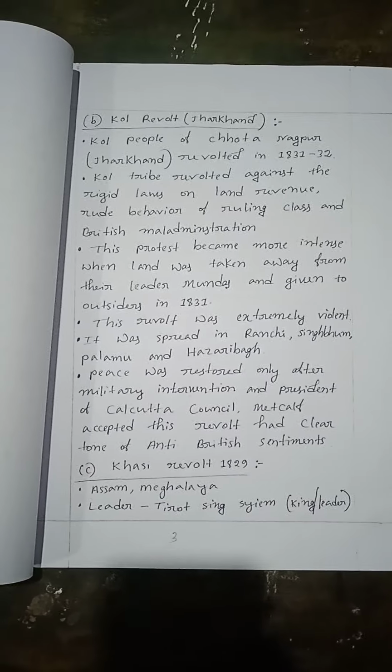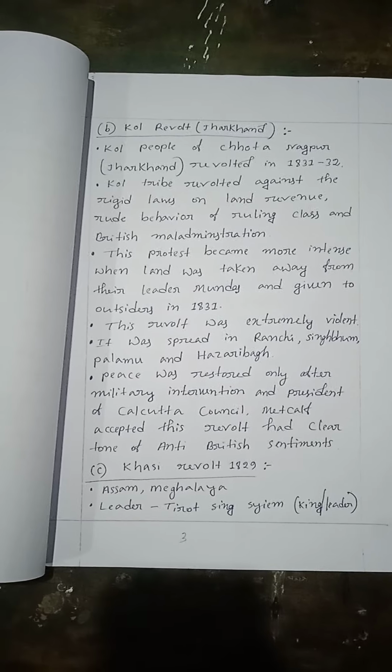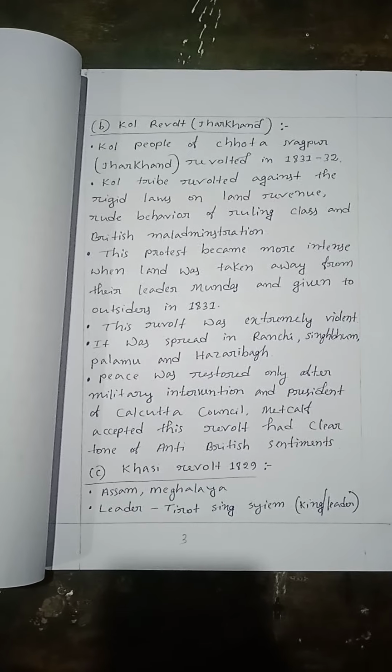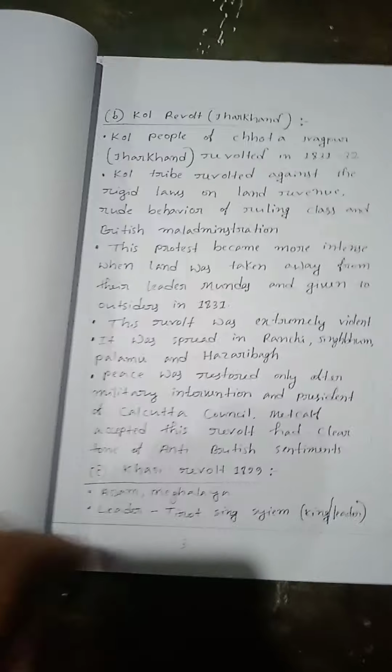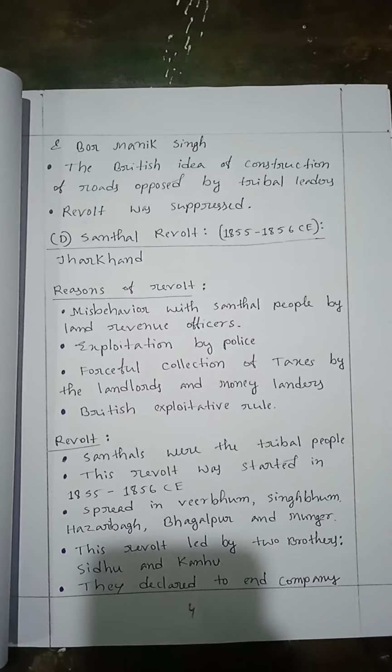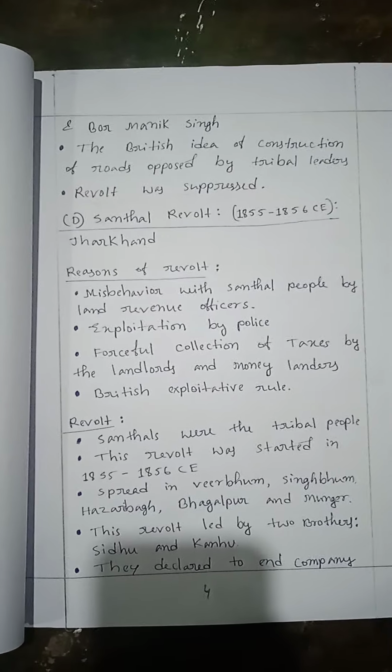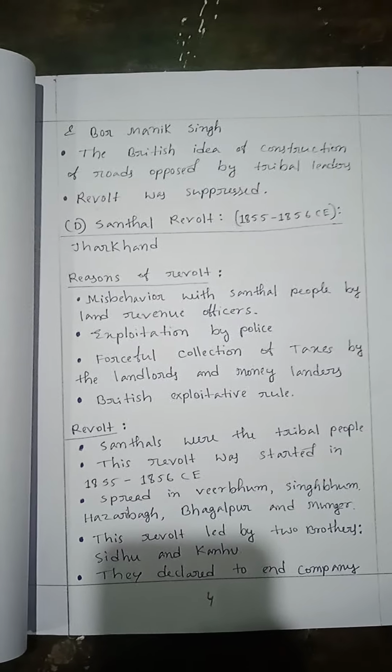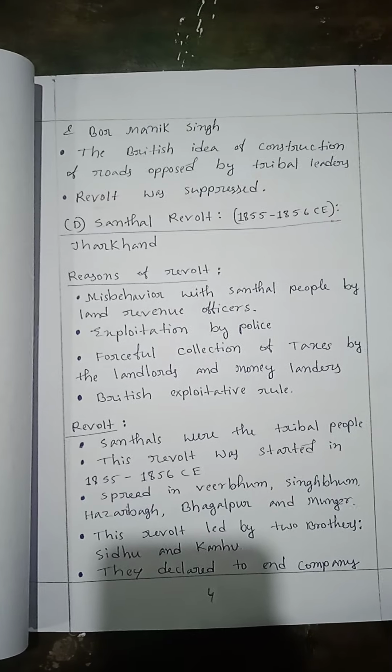Khasi revolt, 1829. Assam, Meghalaya. Leaders: Tirot Singh, Siam King, and Bormanik Singh. The British idea of construction of roads was opposed by the tribal leaders. The revolt was suppressed.